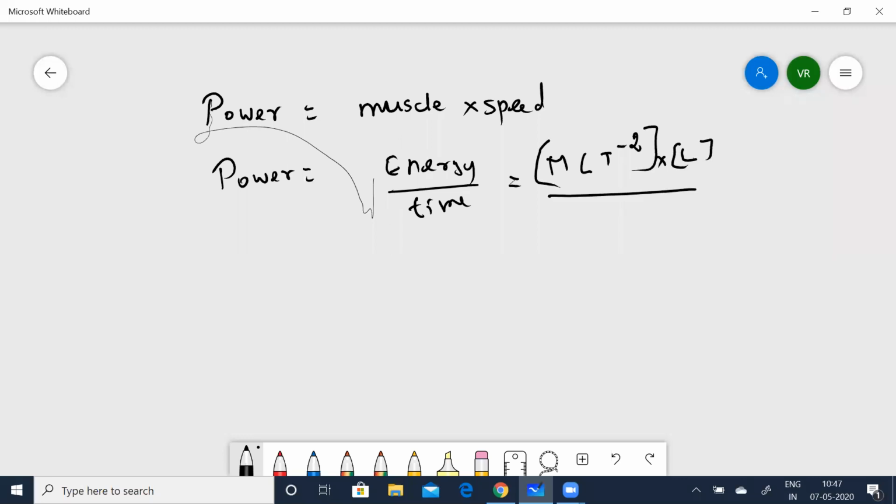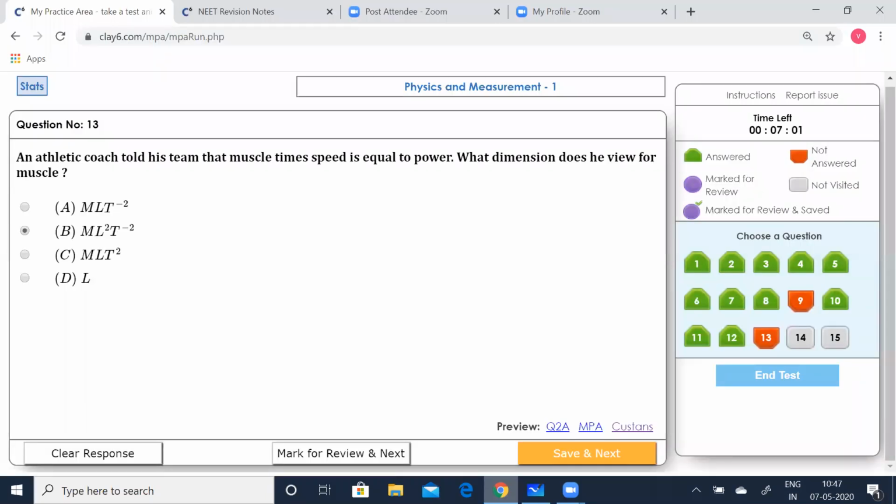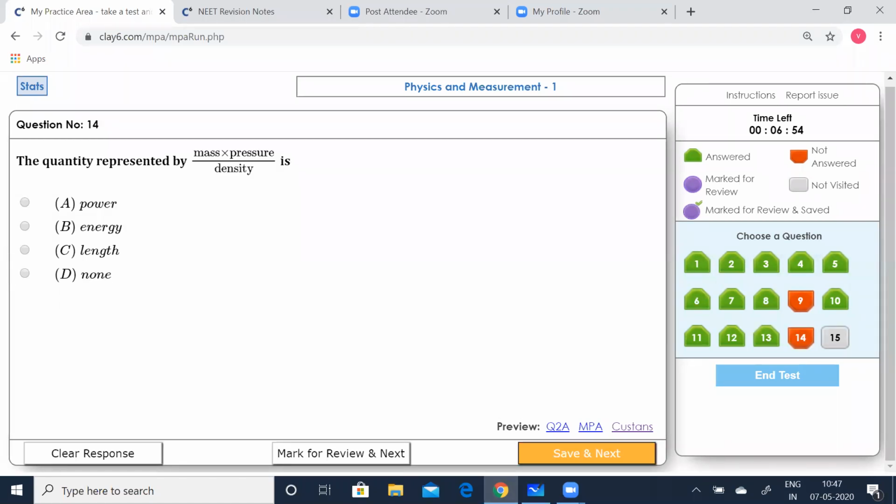Now this is going to be T. That will now give you LT to the power of minus 1. So that gives you ML T to the power of minus 2. Now let us see which option is correct. You can see A is correct, MLT to the power of minus 2. Option A is correct. Save that and go to the next question.